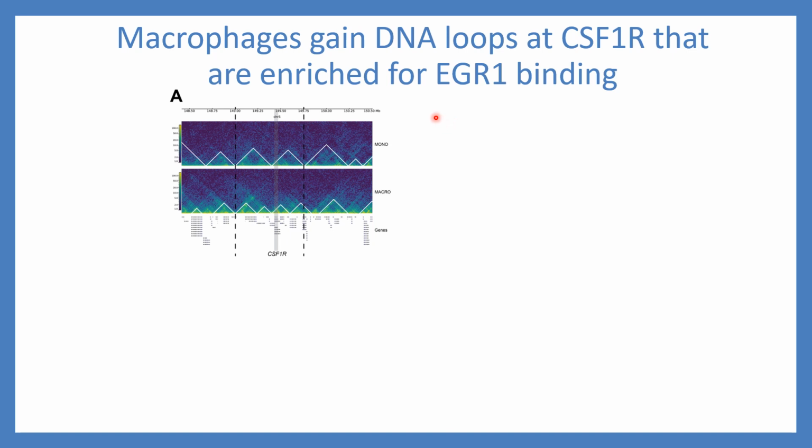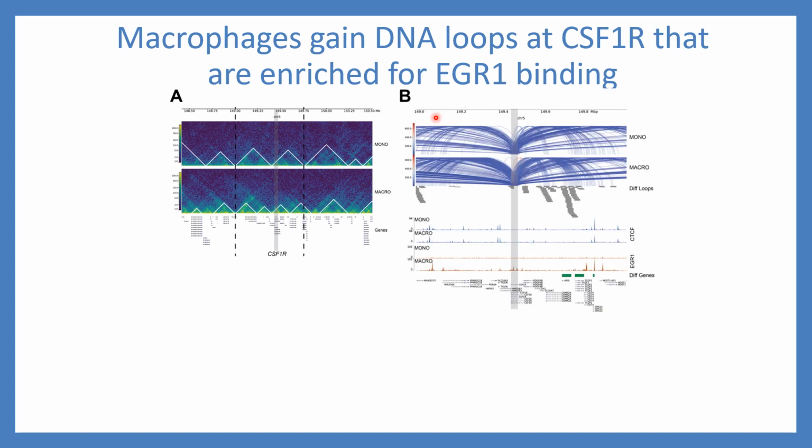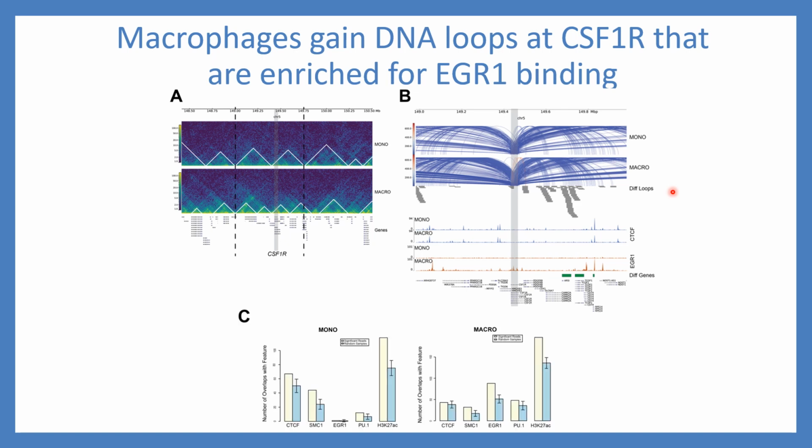If we look further into the DNA looping to the CSF1R gene, we find that there is a ton of looping in monocytes. However, there is an increase in looping in macrophages in this region, as indicated by these dashes. If we look at the proteins that are enriched at these loop anchors, we find that in addition to the chromatin regulator CTCF and SMC1, EGR1, especially after differentiation, is enriched at these loop anchors. So this could indicate that EGR1 is playing an important role in monocyte differentiation through the regulation of the DNA looping to the CSF1R region.